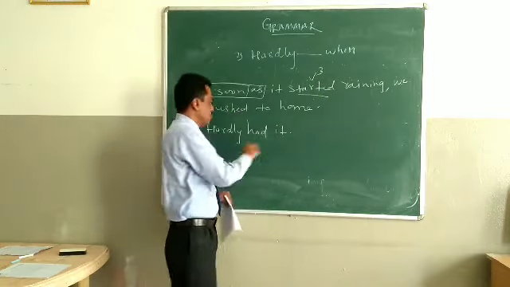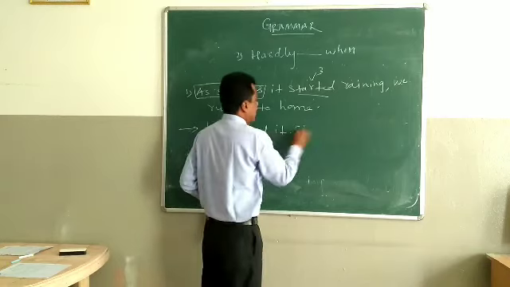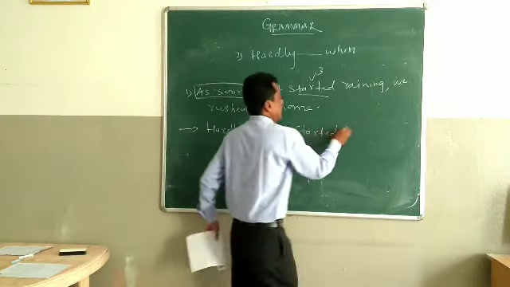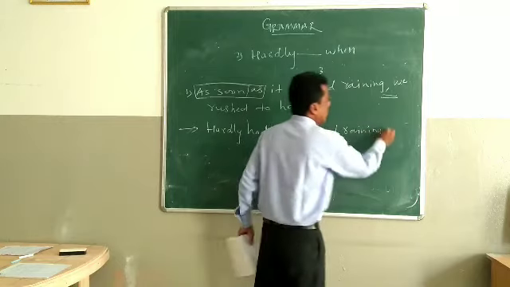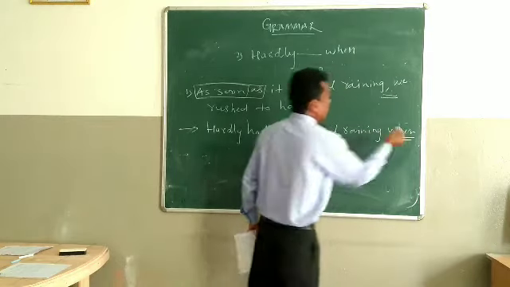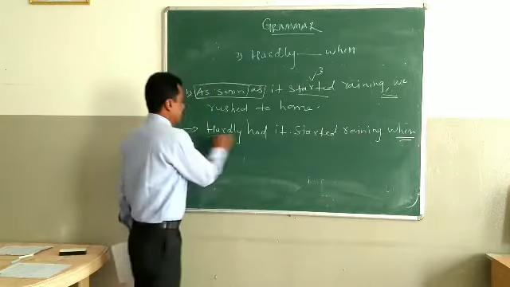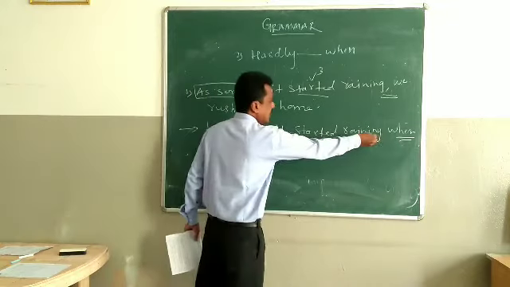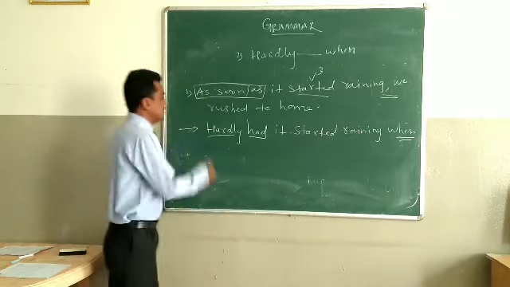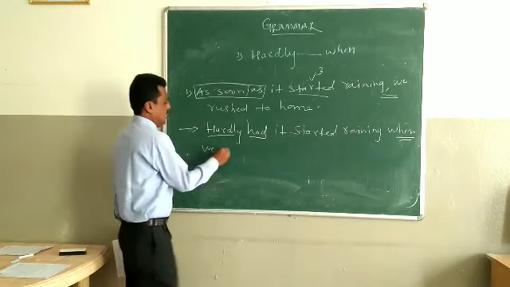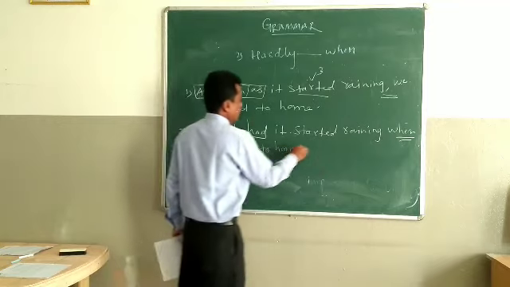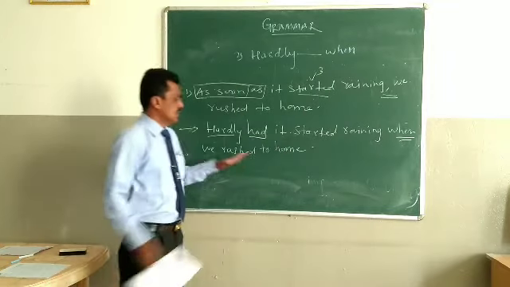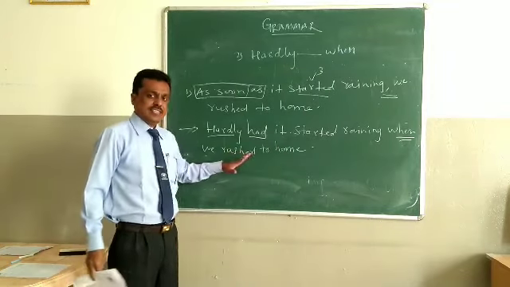Started is V3. So hardly had started raining. In place of the comma, we have to use when. Hardly had started raining when we rushed to home. After when, that part remains as it is.